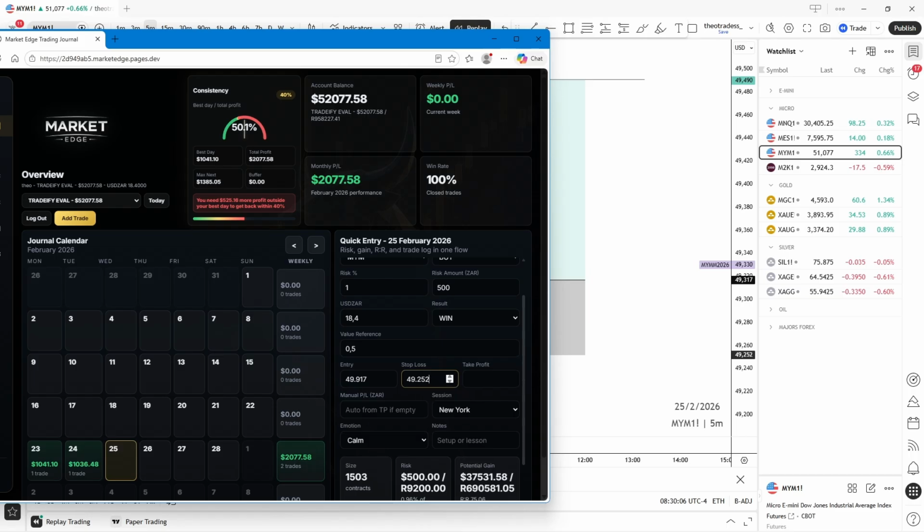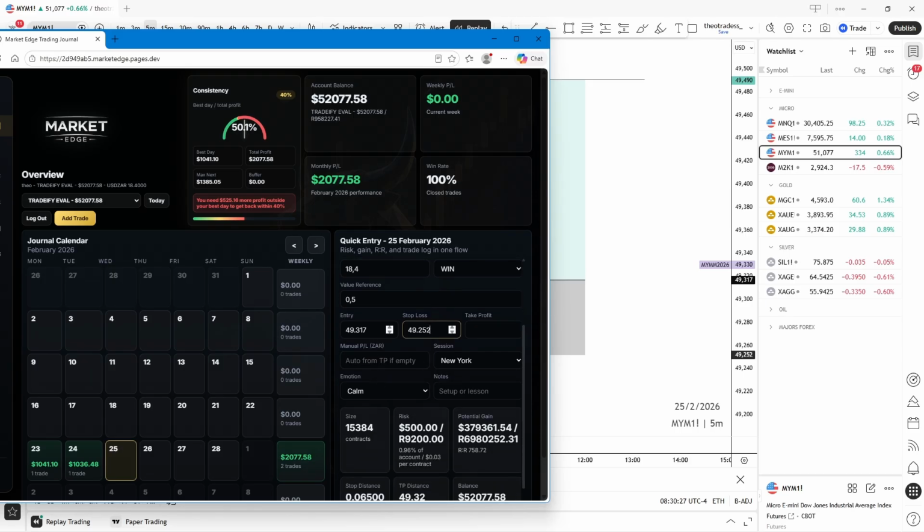Where do I get this price? I think I messed up here. 49317. 49252.